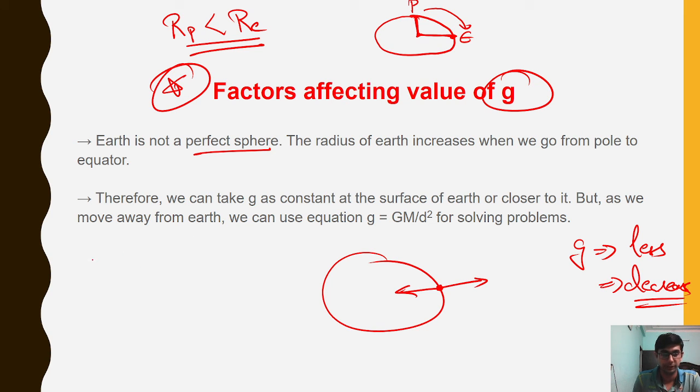What is the reason behind it? g is equal to the universal gravitation constant G into the mass of Earth divided by r square. See, the distance is now increasing from here like this. Now this value is increased, and if this value is increased, the value of acceleration due to gravity will decrease.